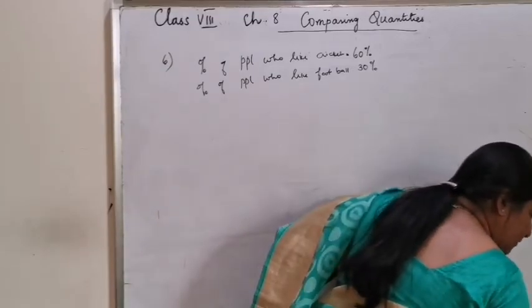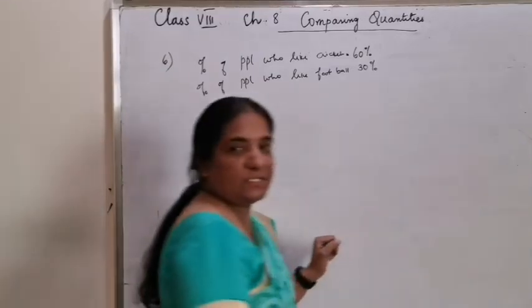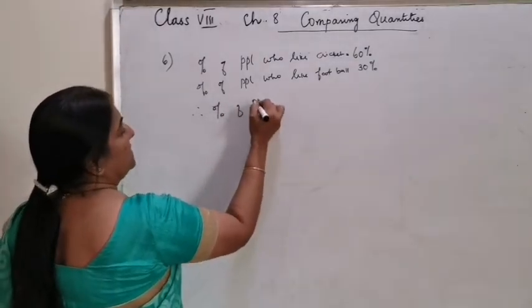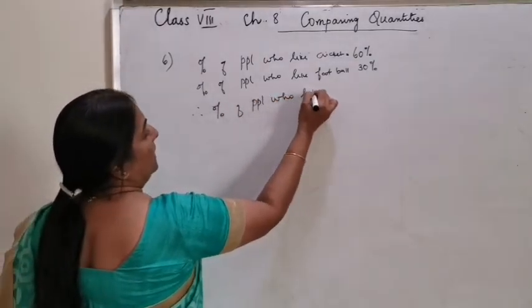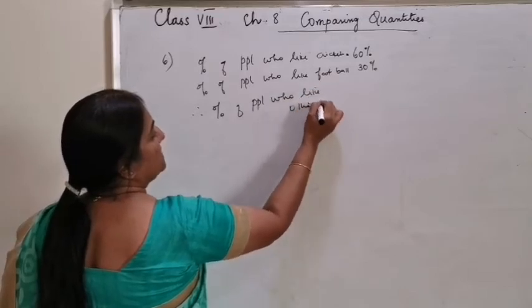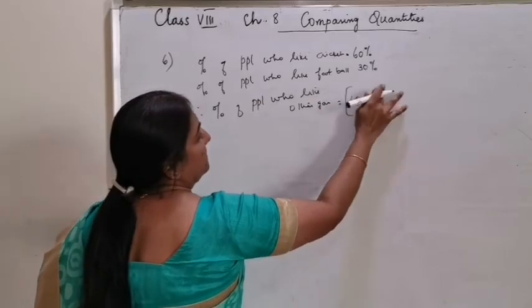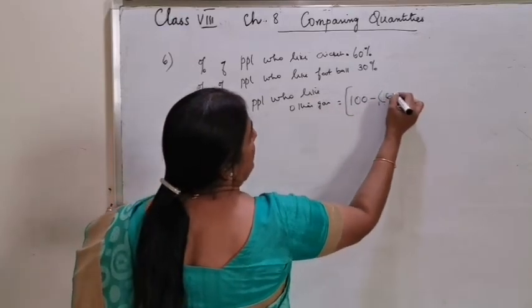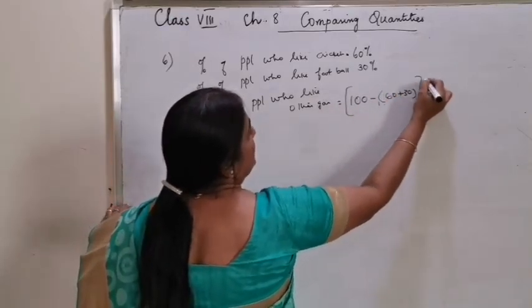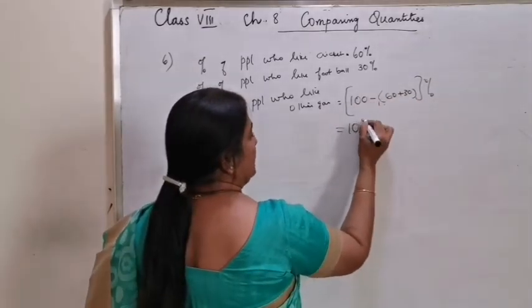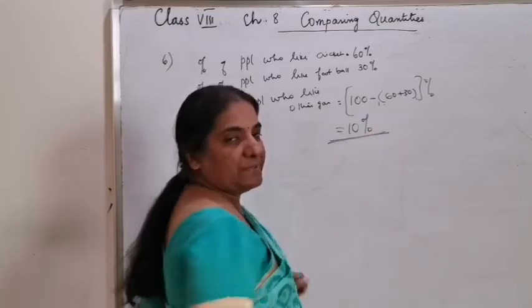Therefore, immediately you can find out the percentage of people who like other games, which is the same as 100 minus 60 plus 30. 60 plus 30 is 90, 100 minus 90 is 10%.